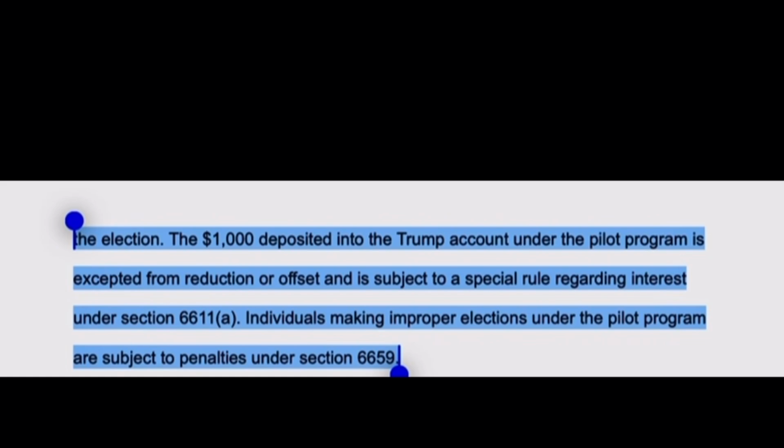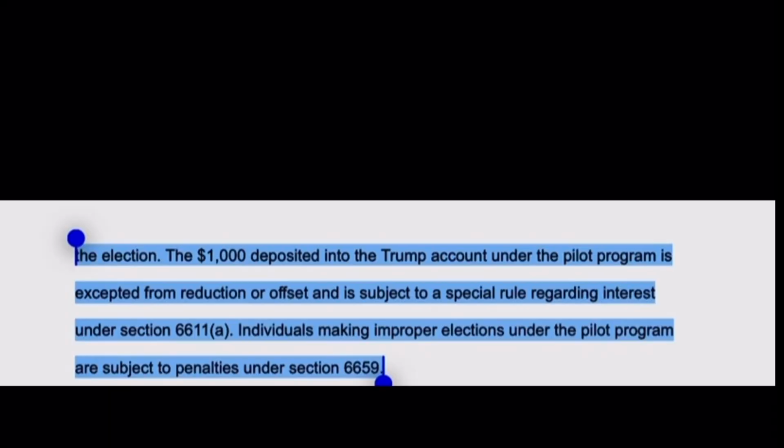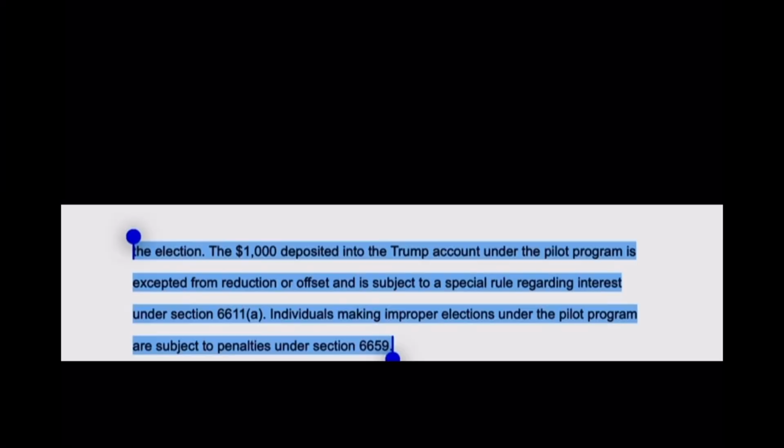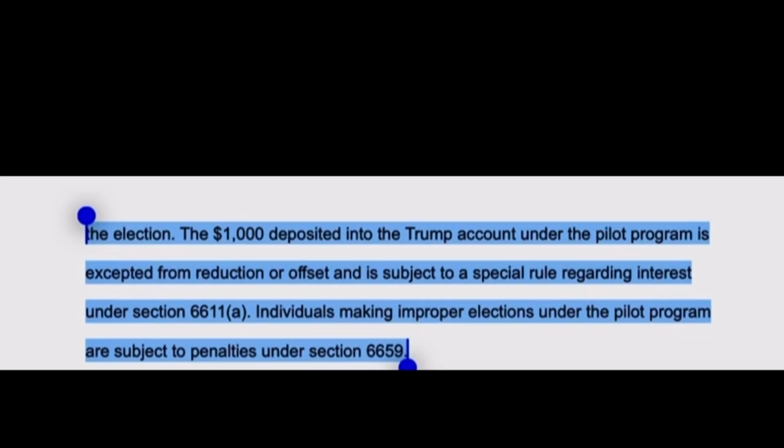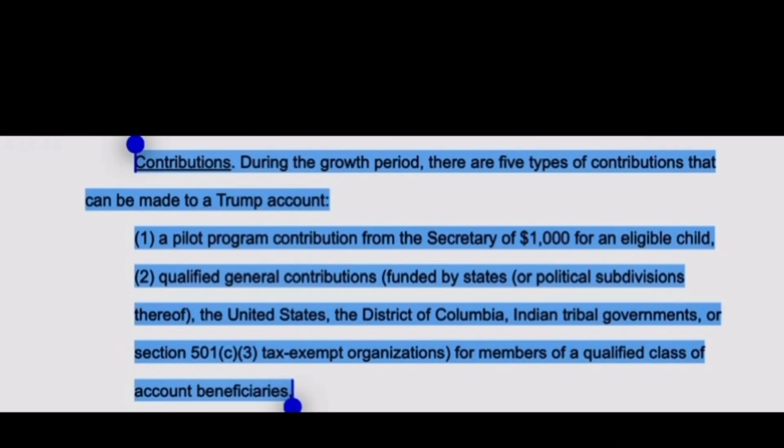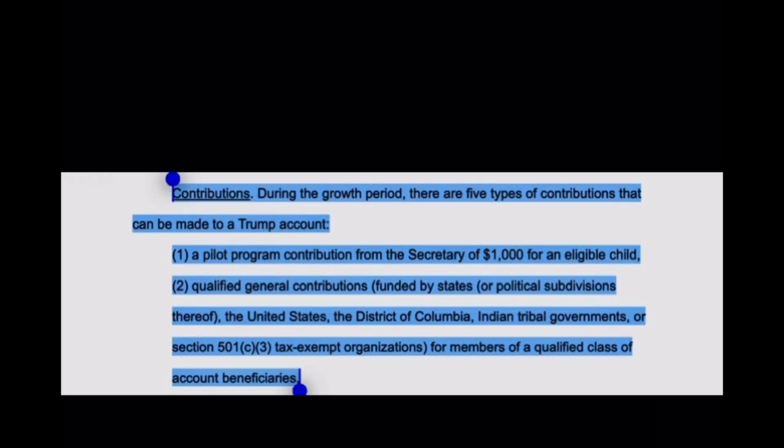The $1,000 deposited into the Trump account under the pilot program is subject to a special rule regarding interest under Section 6611A. And individuals making improper elections under the pilot program will be subject to penalties under Section 6659. Contributions during the growth period.